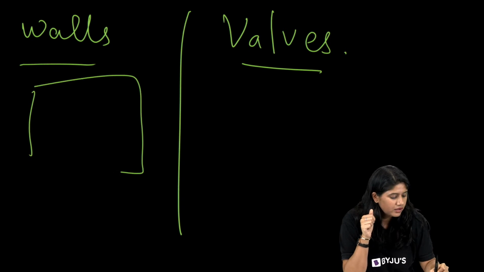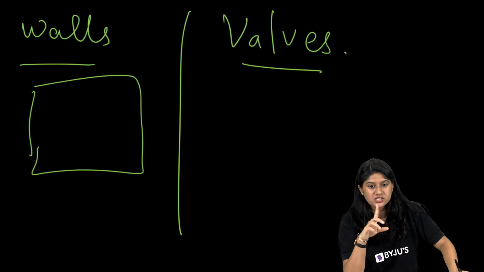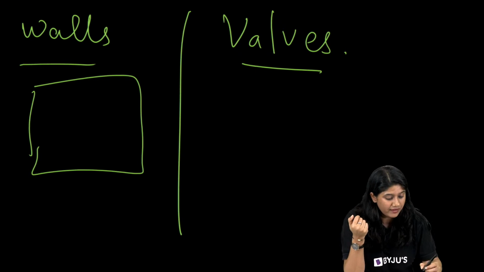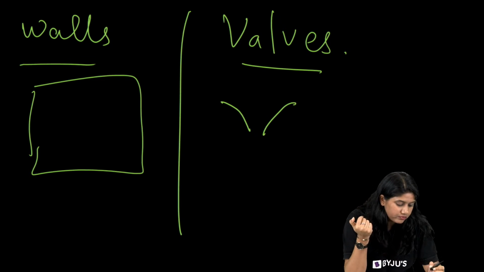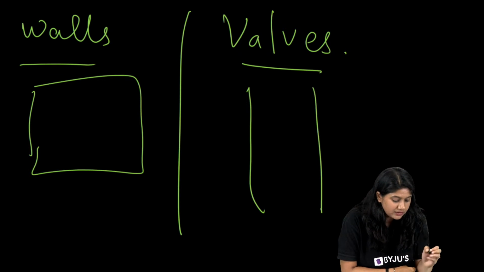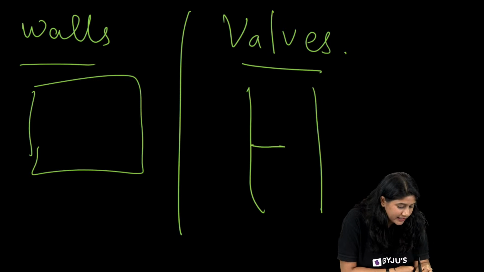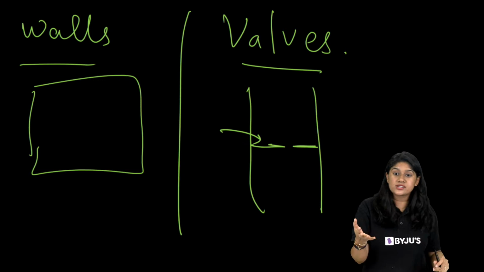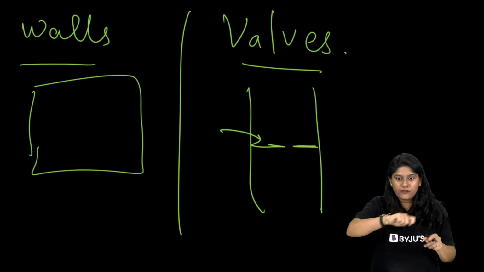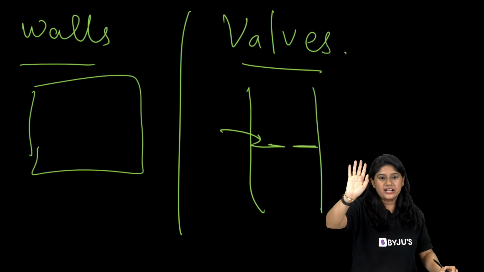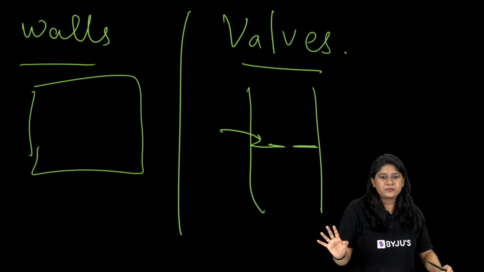Wall. Wall that surrounds our houses, we call it a wall. Valves. These valves are kind of structures that will be helping in preventing the flow of something like this. This is a valve. Clear? In our houses also, I'm sure you have seen the valves. अच्छा, इस valve को चलाने से पानी आगे जाएगा. होता है ना हमारे घर पे?